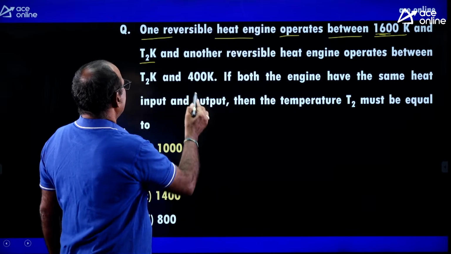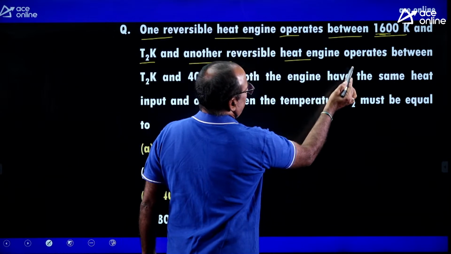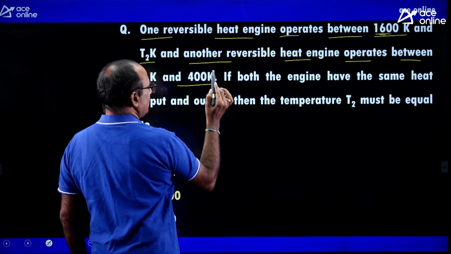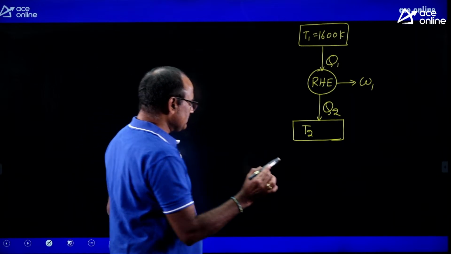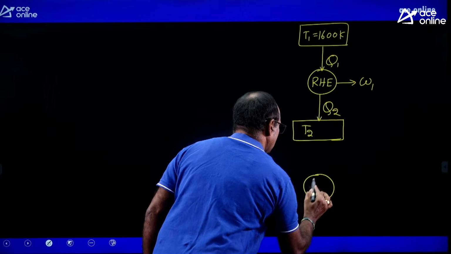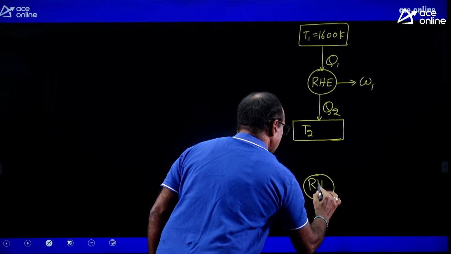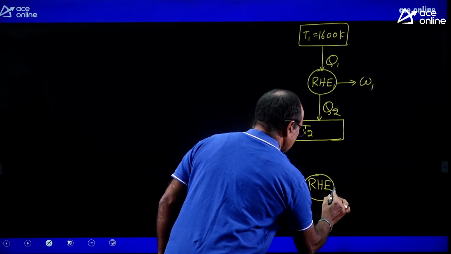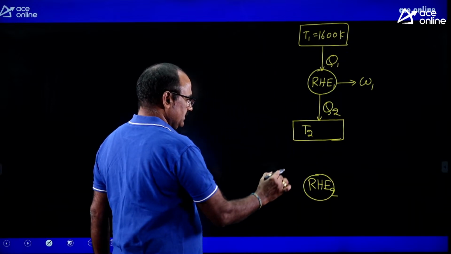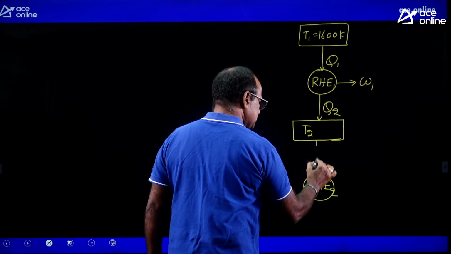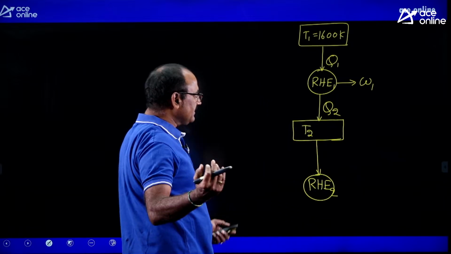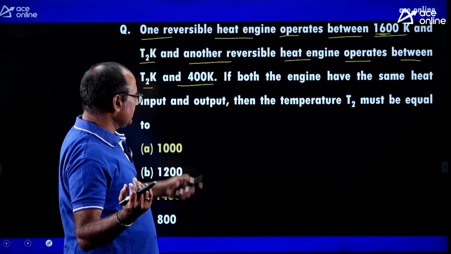Then another reversible heat engine operates between T2 Kelvin and 400 Kelvin. This is reversible heat engine 1, and this is reversible heat engine 2. Reversible heat engine 2 is operating between T2 Kelvin and another temperature, 400 Kelvin.